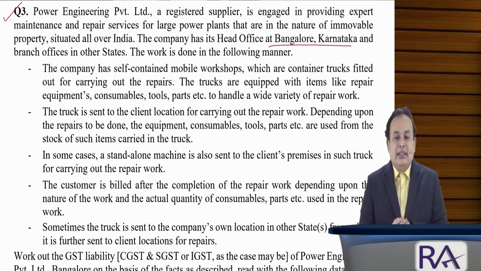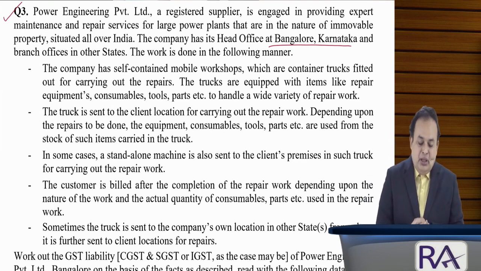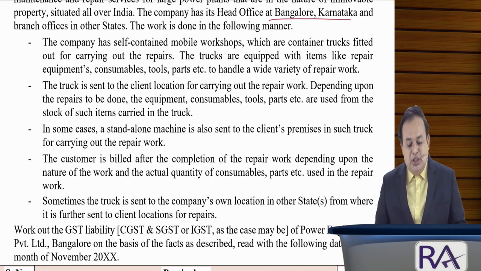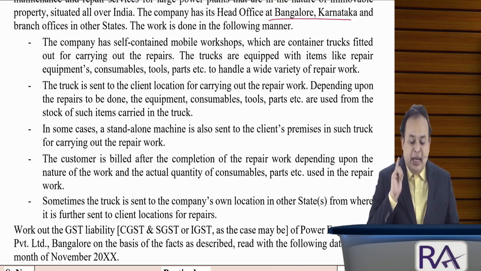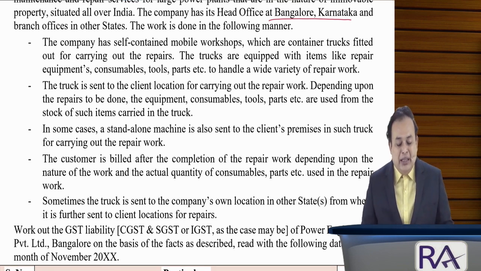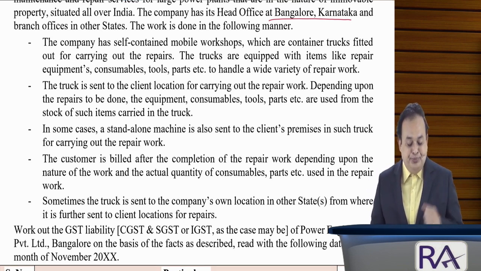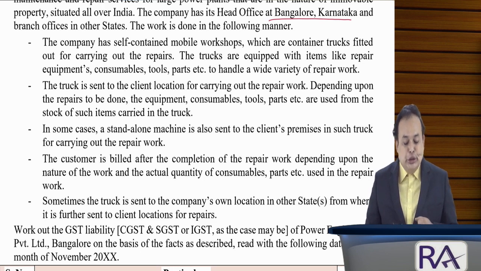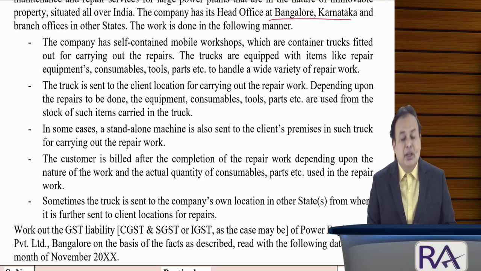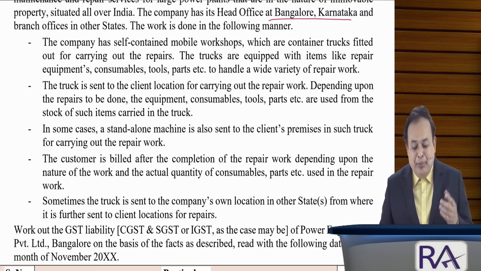The work is done in the following manner. The company has self-contained mobile workshops, which are container trucks fitted out for carrying out the repairs. The trucks are equipped with items like repair equipment, consumables, tools, parts, and so on to handle a wide variety of repair work.